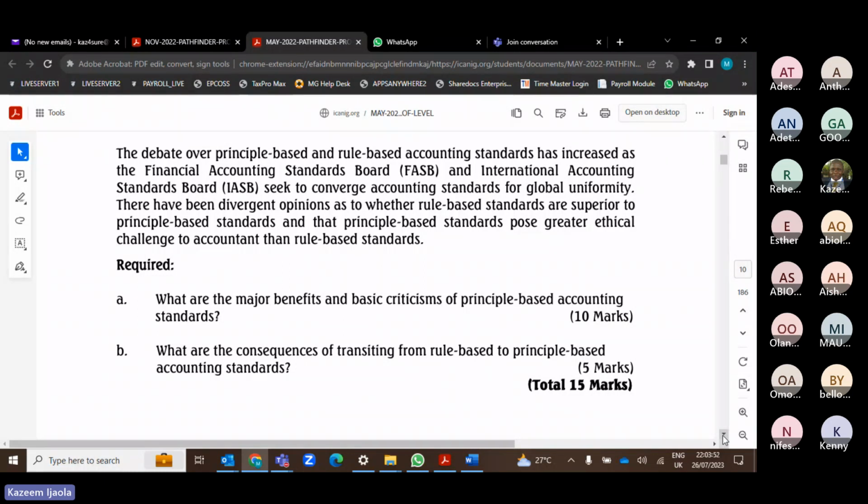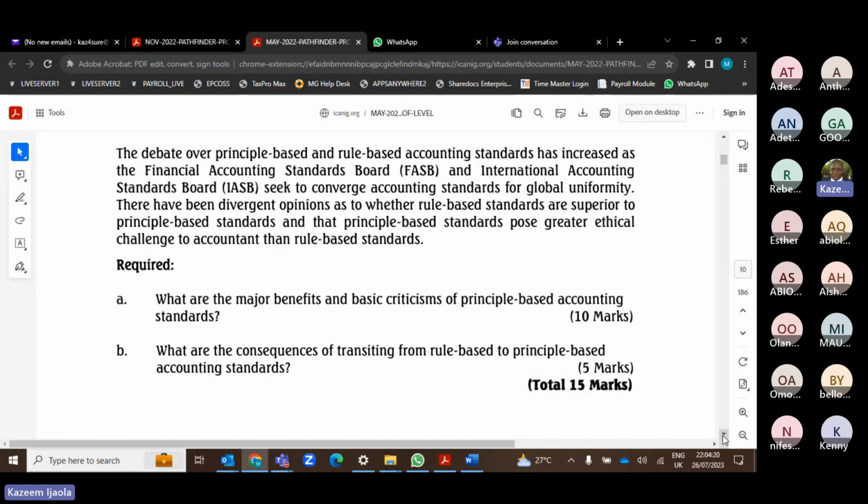So A requires: what are the major benefits and basic criticisms of principle-based standards? Do you know what they want you to do? Explain the advantages and disadvantages of principle-based standards. Simple. That is exactly what you need to do here, and you are done. You can give them 4 if you can, or 5 if you can. But that's the maximum points you can give.